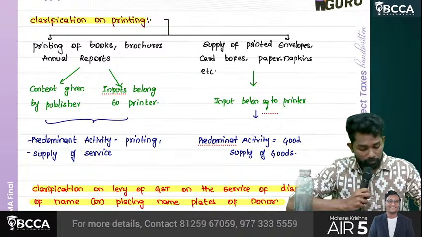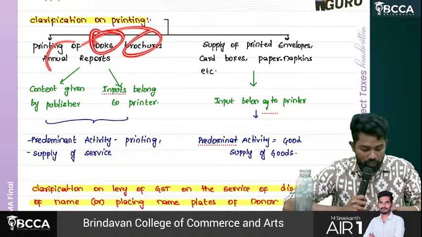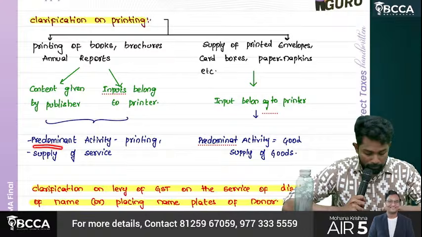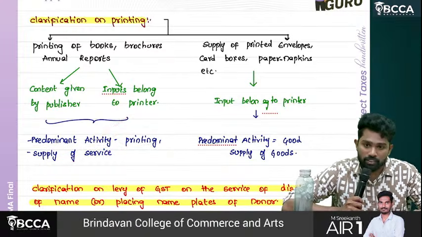Printing of books, brochures, annual reports, with content given by me, the publisher, and inputs belonging to the printer. But the predominant activity is what? Printing. It is what? Supply of service.